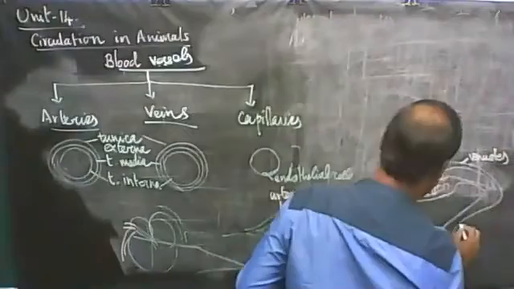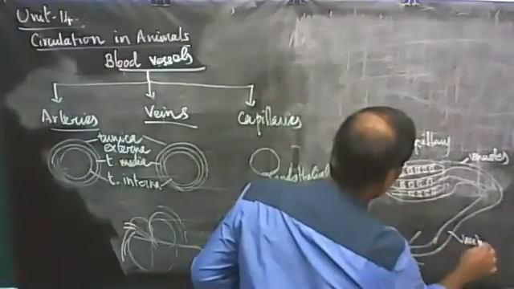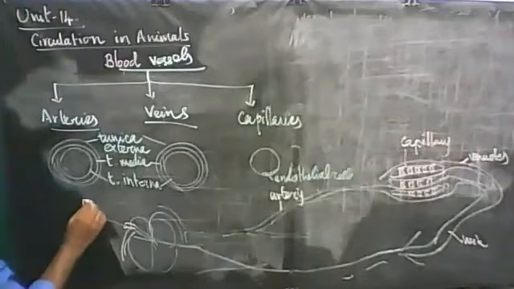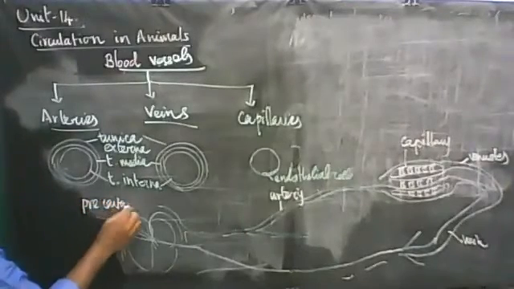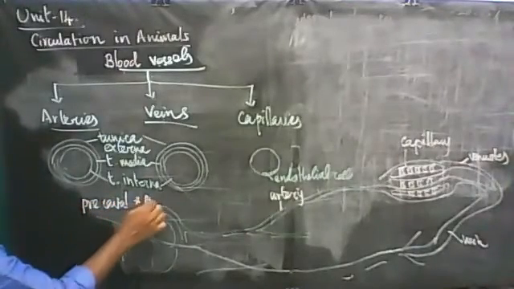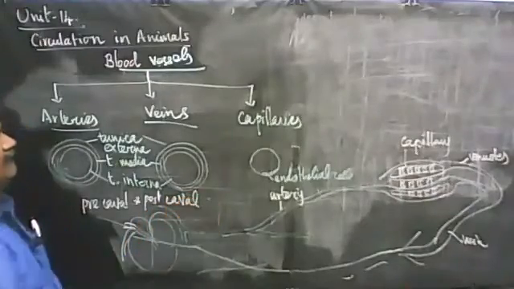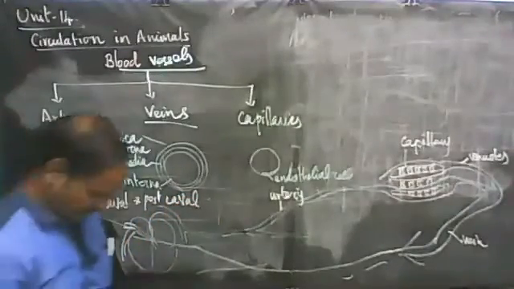Then venules reunite to form veins. Veins reunite to form the major veins called precaval vein and postcaval vein. So this is about the structure of three different types of blood vessels.